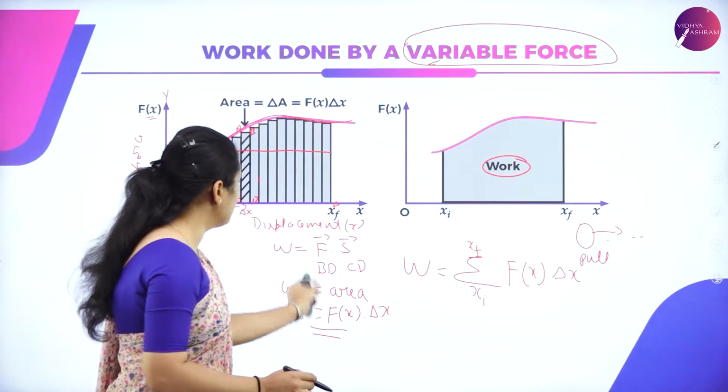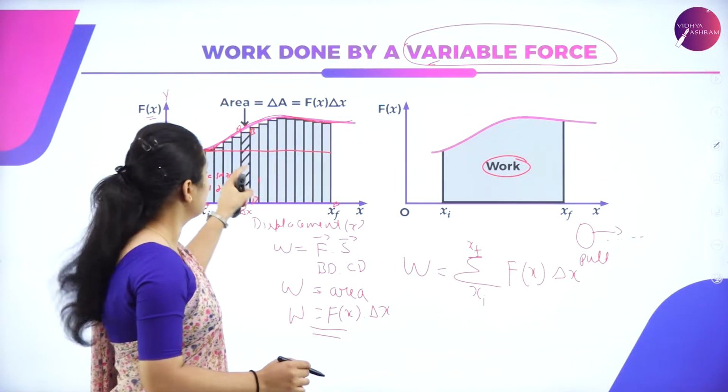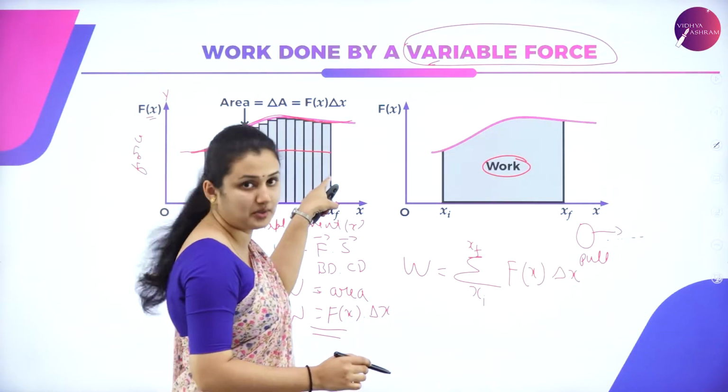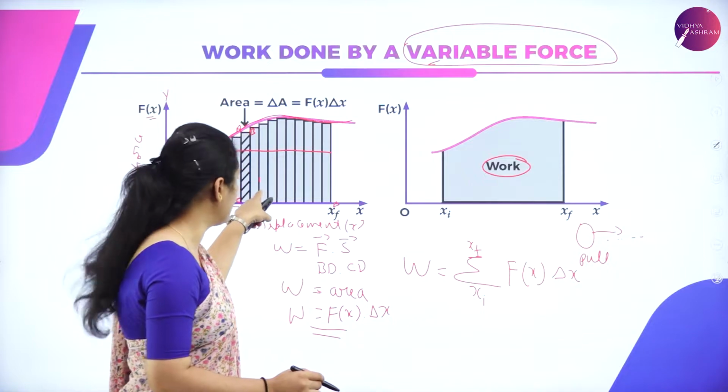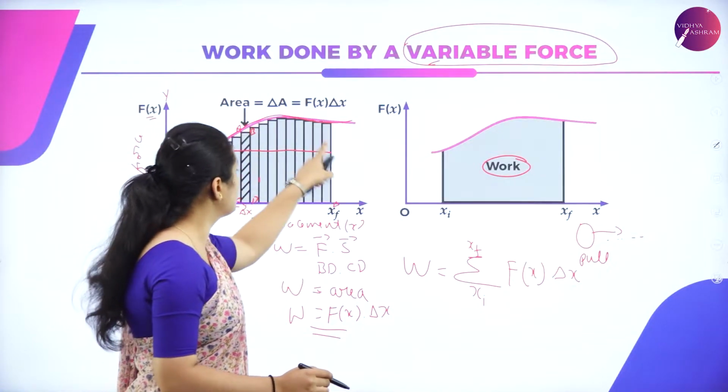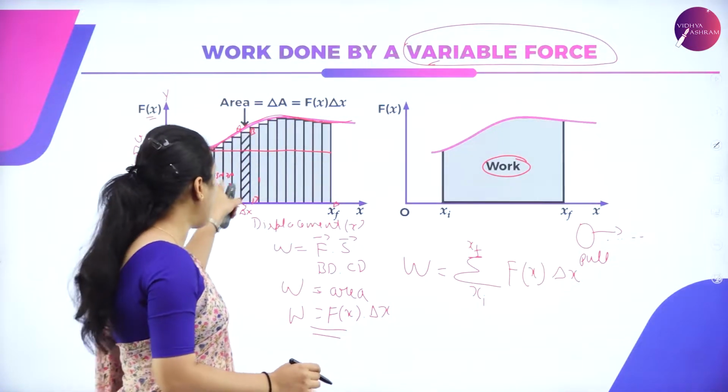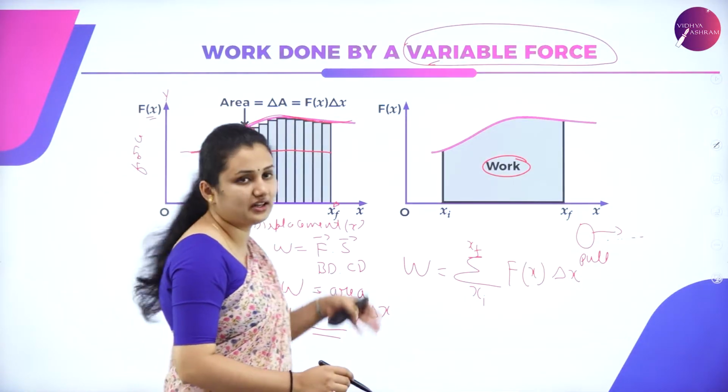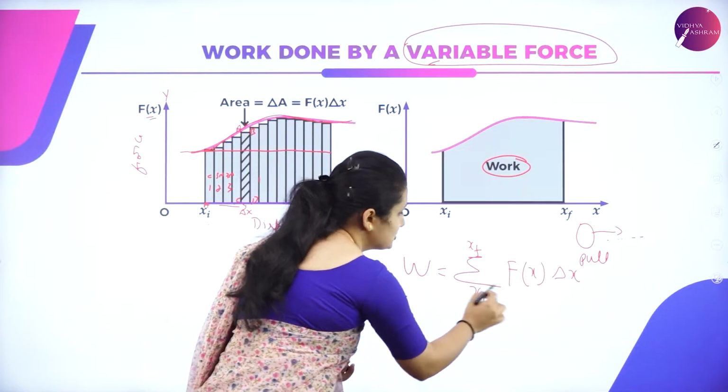So this is the work done for a small rectangular strip. I have many such rectangular strips in the graphical representation. If I want the total work done, I have to sum up all the rectangular strips. So I have used summation.